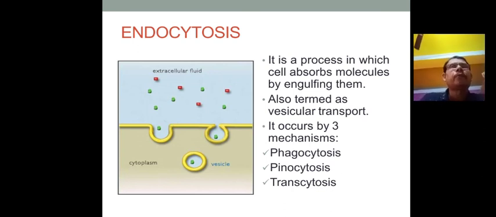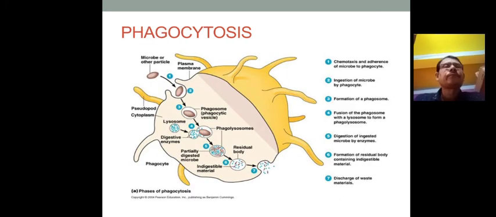Endocytosis is another process, by which the cell membrane engulfs material, also called vesicular transport, and it occurs by three mechanisms. One is phagocytosis, the most common mechanism, seen even at class 8 level. In phagocytosis, a microorganism is engulfed by the WBC and digested by the lysozyme enzyme, and ultimately the organism is killed or immunity is developed. The others are pinocytosis and transcytosis.